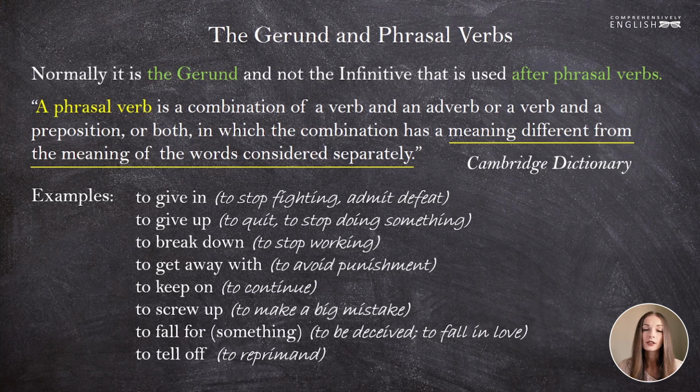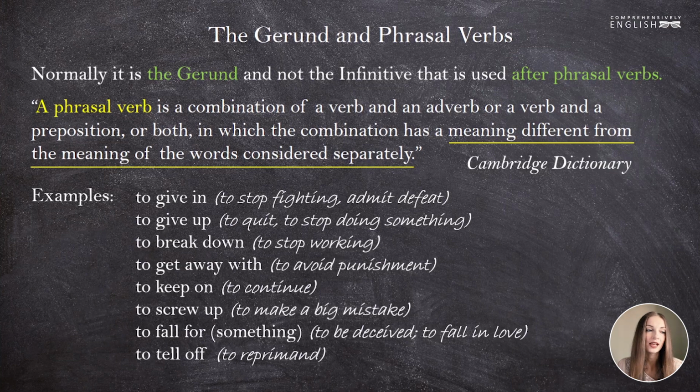In each of these cases, you see that the verb by itself has a different meaning from the phrasal verb. And let's compare that with depend on, for example. Well, the verb depend, taken separately, means just the same thing as depend on. Why am I talking about it now? Because after some prepositional verbs, the infinitive is used.